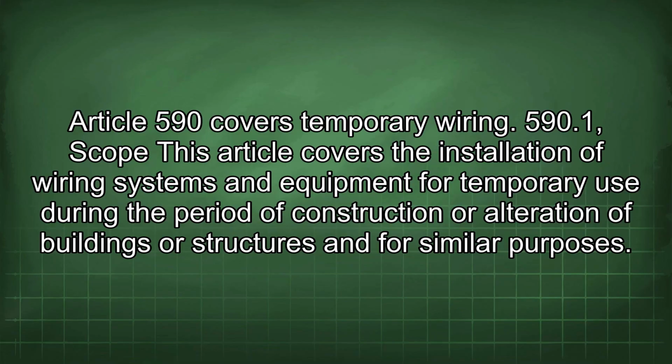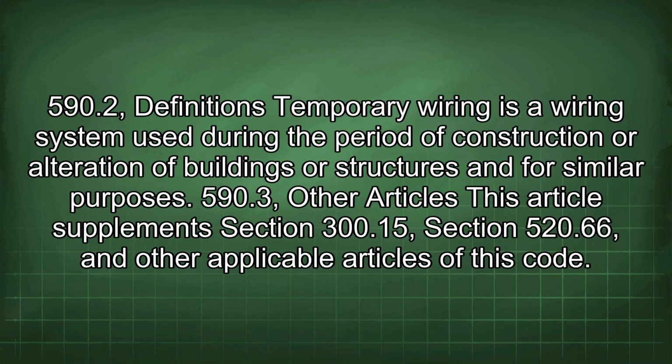Article 590 covers temporary wiring. 590.1 Scope. This article covers the installation of wiring systems and equipment for temporary use during the period of construction or alteration of buildings or structures and for similar purposes. 590.2 Definitions. Temporary wiring is a wiring system used during the period of construction or alteration of buildings or structures and for similar purposes.